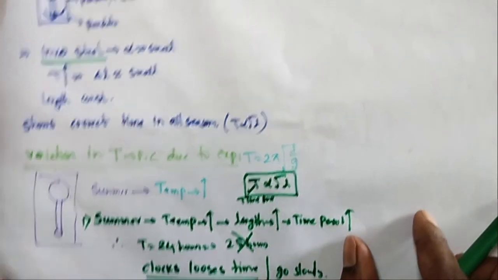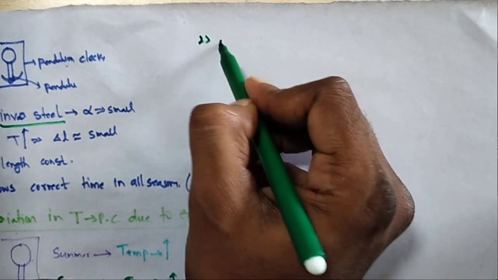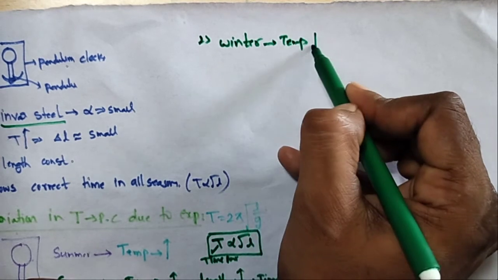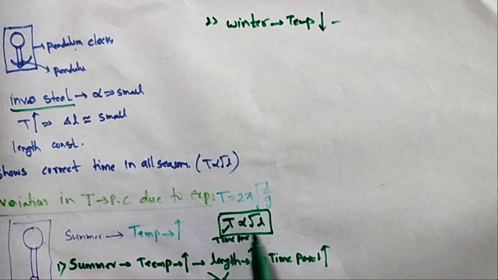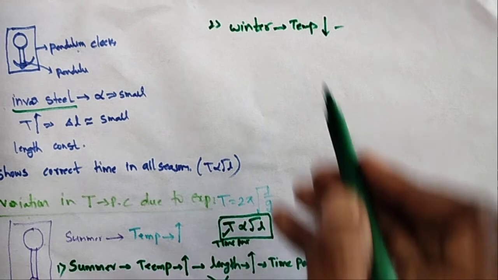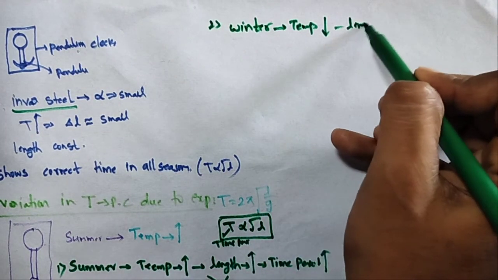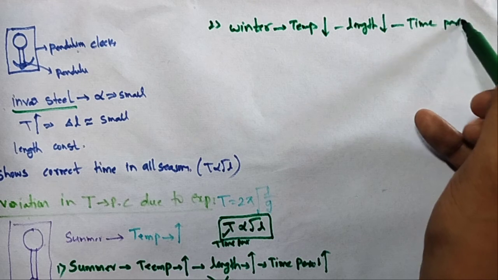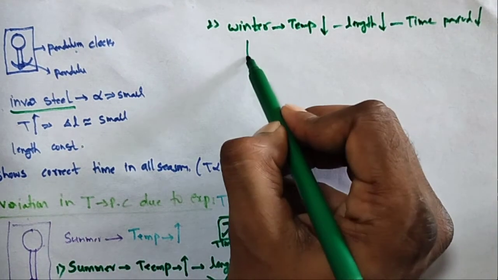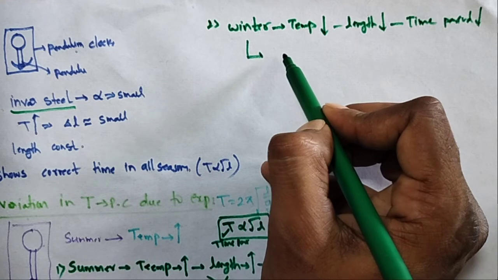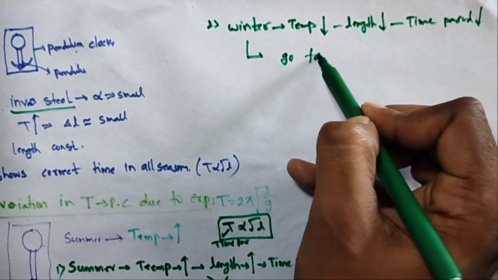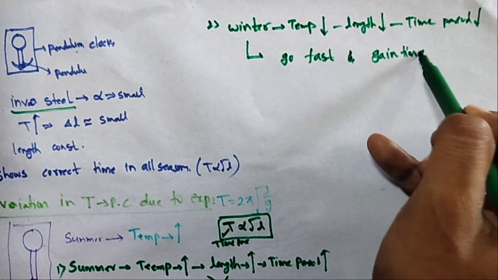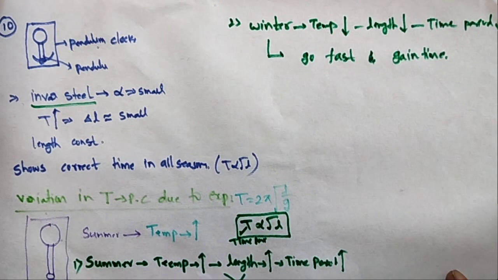This is the first point. Second point: in winter, the temperature decreases. What is the relation between time period and length? T is proportional to root L. So the temperature decreases, the length also decreases, and the time period will decrease. Therefore in winter, the pendulum clock goes fast and gains time. So it is very important for pendulum clocks.